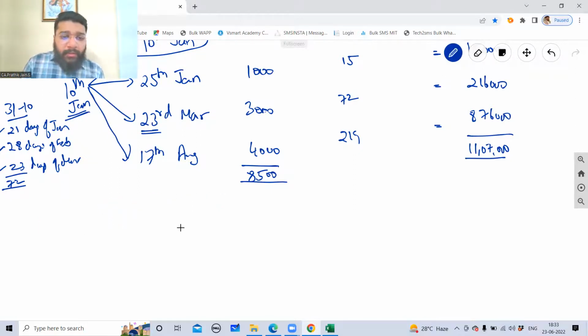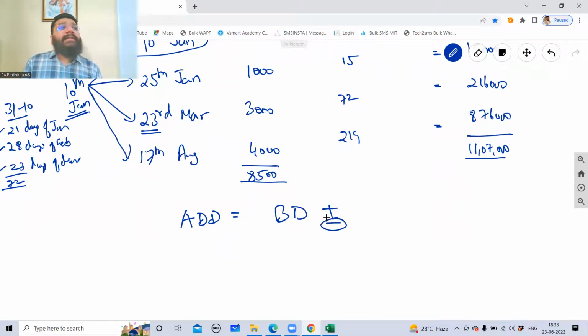Now we need to calculate the average due date. What is the formula for average due date? Base date plus or minus. Now when will minus come? Guys, had you taken the base date somewhere in between, you would have got the answer in negative. So in that point of time, you have to put minus.